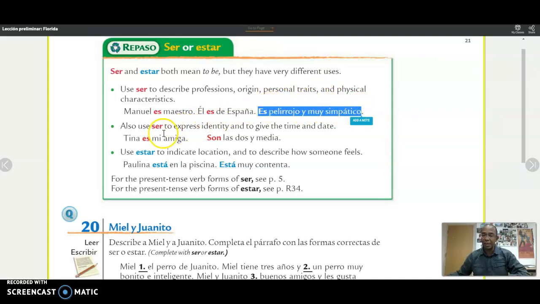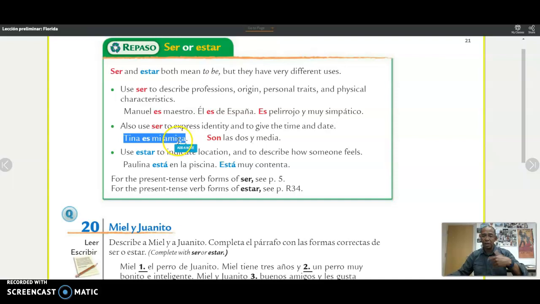Now, the verb ser also expresses identity, and you can also use it to give the time and the date. For example, in this sentence, Tina es mi amiga. So you identify Tina as your friend. Es mi amiga. You're using the verb ser, es, a form of the verb. Son las 2:30. Son las 2:30. Sorry, it's 2:30. So you use son. Every time you express the time, you have to use the verb ser.